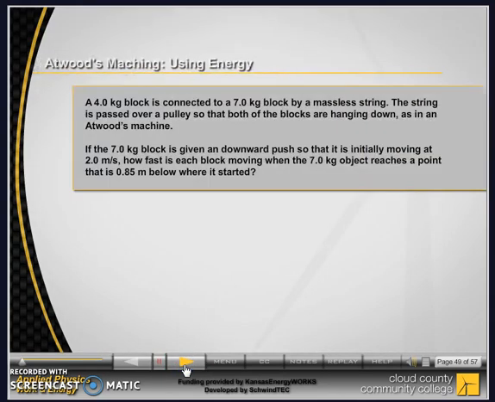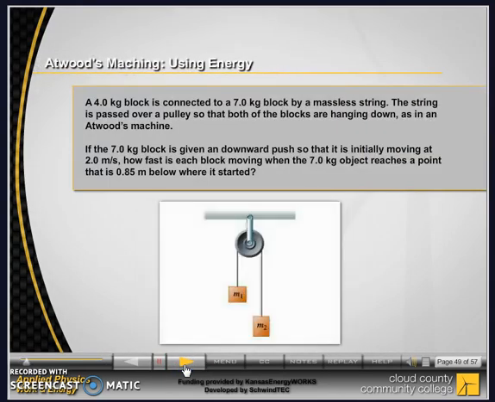A 4-kilogram block is connected to a 7-kilogram block by a massless string. The string is passed over a pulley so that both of the blocks are hanging down, as in an Atwood's machine. If the 7-kilogram block is given a downward push so that it is initially moving at 2 meters per second, how fast is each block moving when the 7-kilogram object reaches a point that is 0.85 meters below where it started?